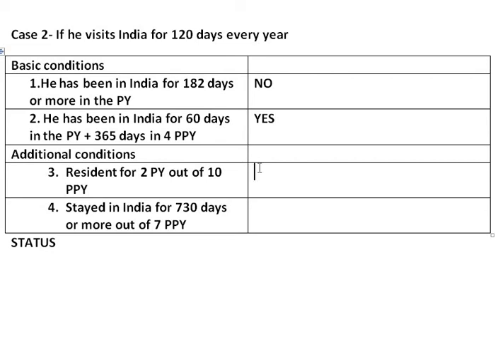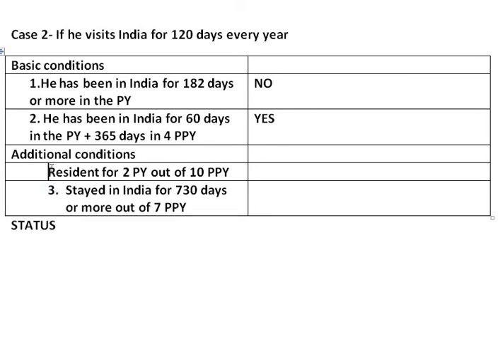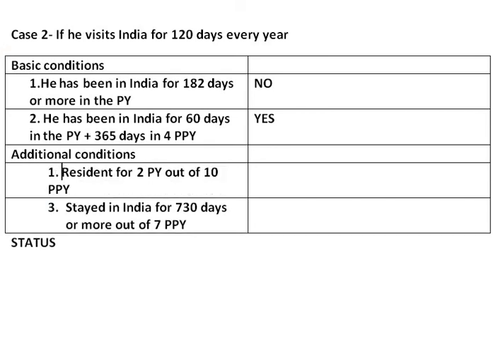Coming to additional conditions: resident for 2 previous years out of 10 preceding previous years. Whether he was resident for 2 years out of 10 preceding previous years, our answer is yes, because he was resident in India for all 10 preceding previous years.